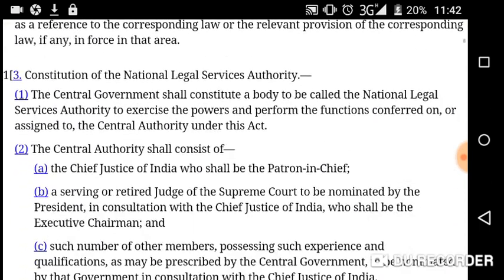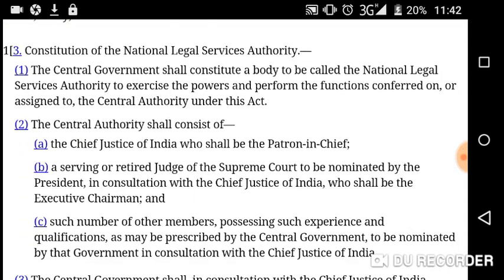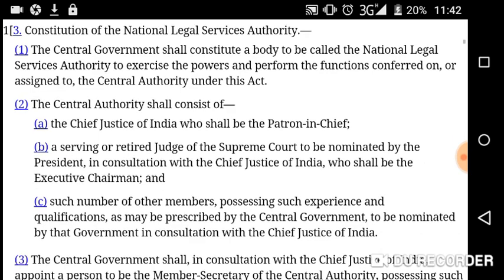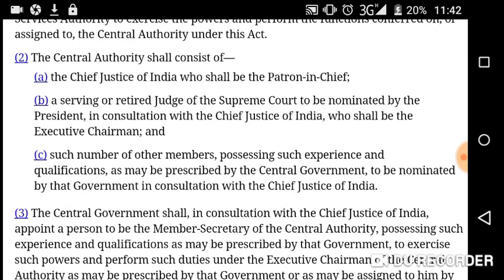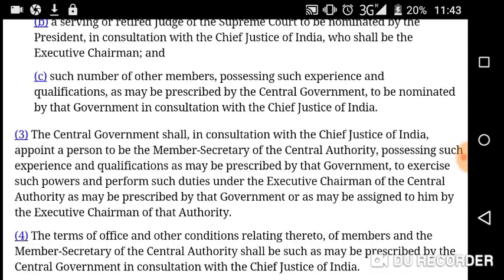So there we find section 3, Constitution of the National Legal Service Authority. The central government shall constitute it. After that it shall consist of the CJI, who shall be patron in chief; a serving or retired judge of the Supreme Court, to be nominated by the President in consultation with the CJI, who shall be the executive chairman; then such number of other members possessing such experience and qualifications as may be prescribed by the central government, to be nominated by that government in consultation with the Chief Justice of India.